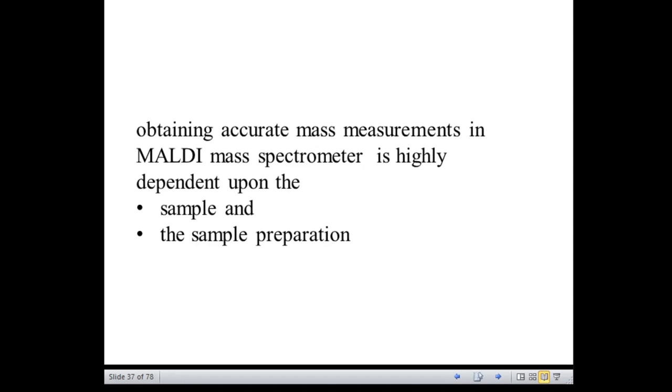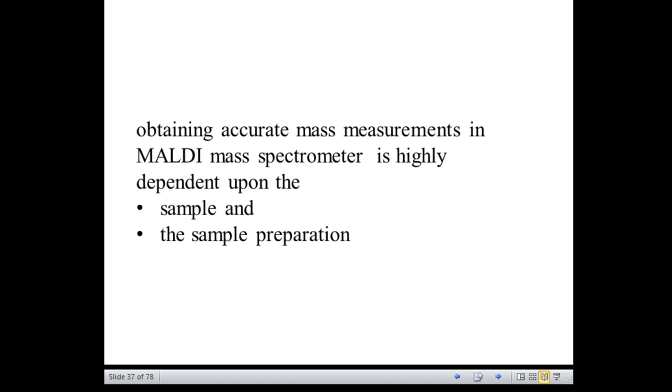So acquiring optimum MALDI data depends on, number one, the choice of suitable matrices and solvents. Number two, the functional and structural properties of the analyte. Number three, sample purity.